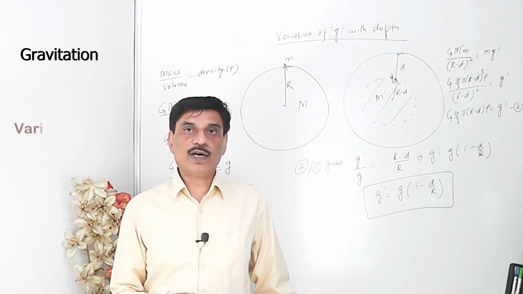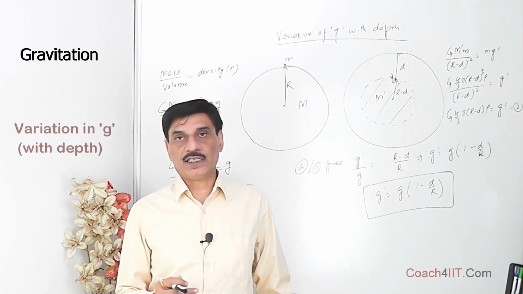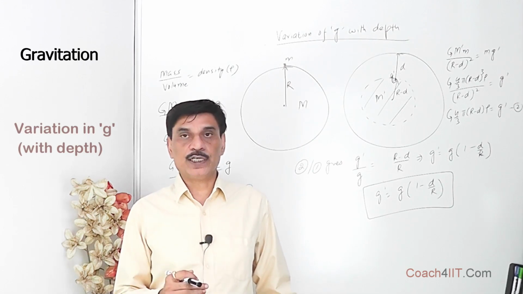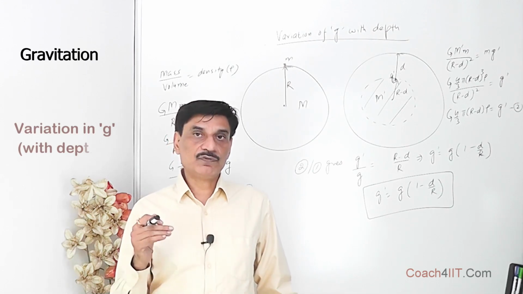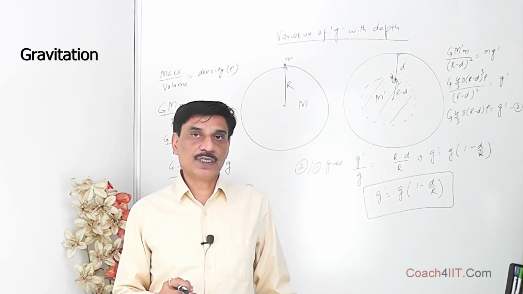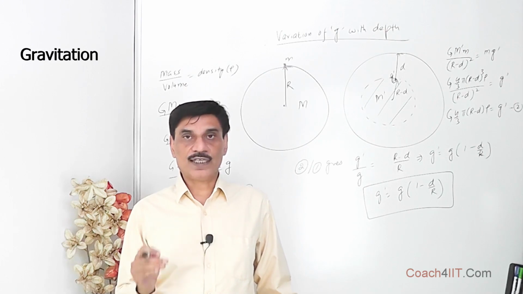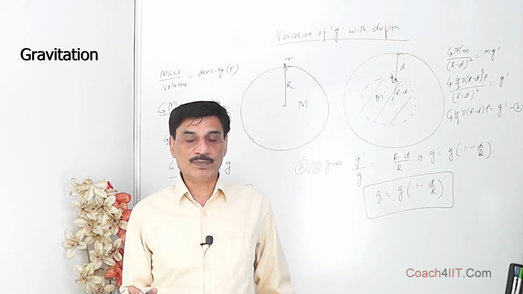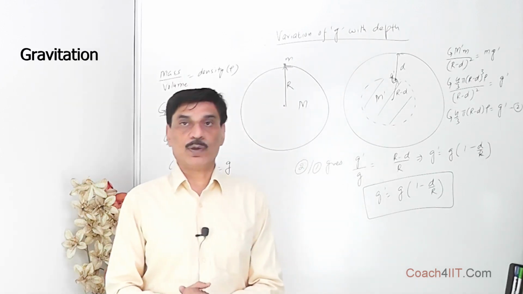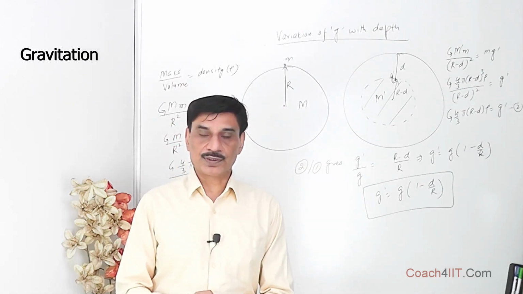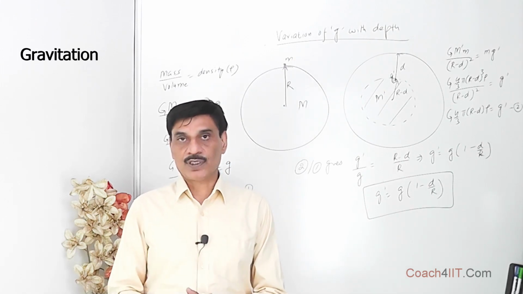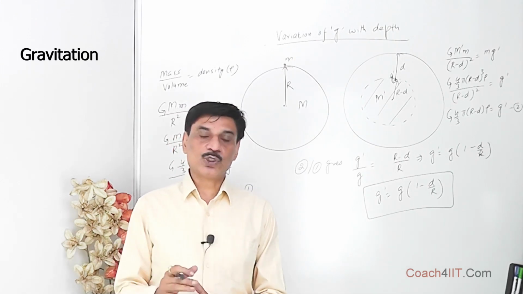Understand how the value of g, the acceleration due to gravity, changes with depth, that is, how it changes as we go deep down into the earth from the surface. For that, one major assumption is that the density of the earth is constant throughout its volume. We know the inner core of the earth has molten lava and the density is huge. But once again, for understanding the basic concepts, we are assuming that the density of the earth is